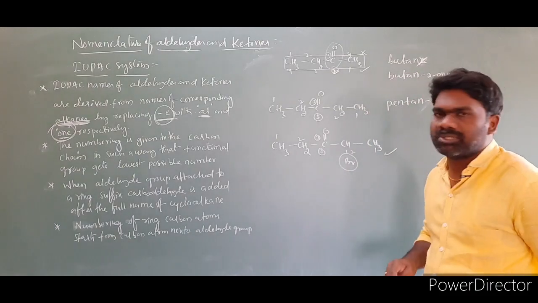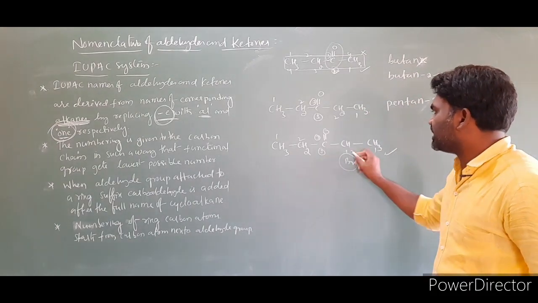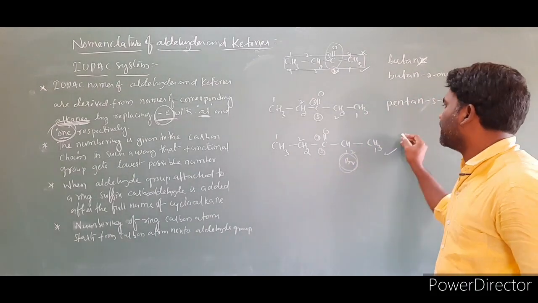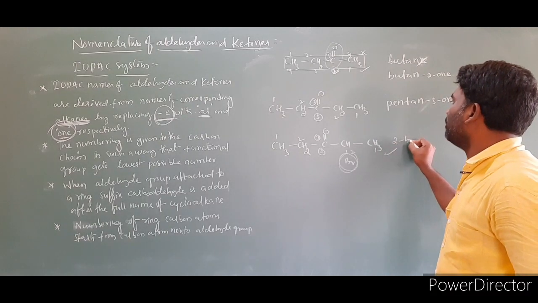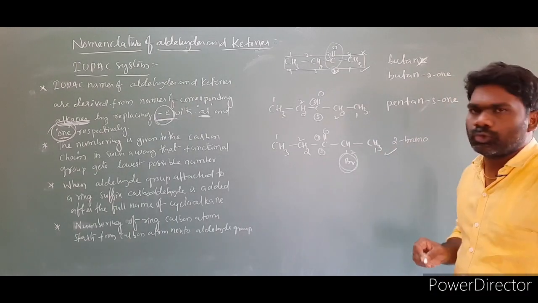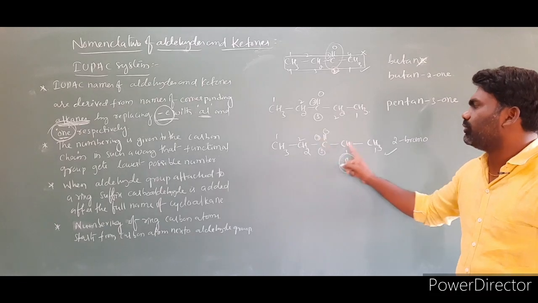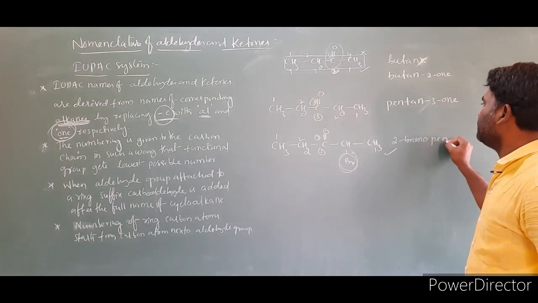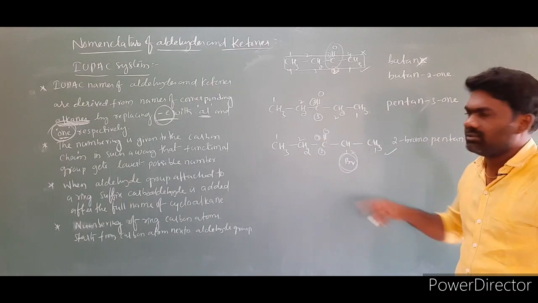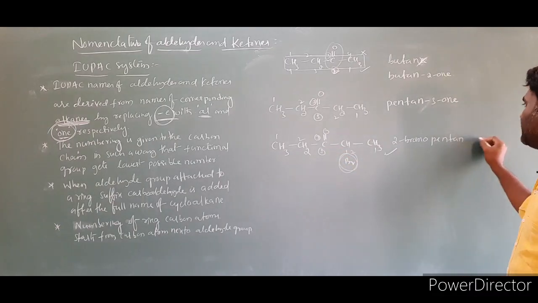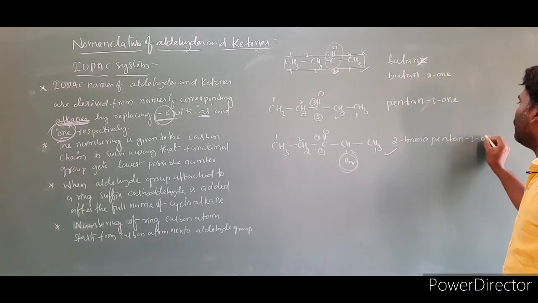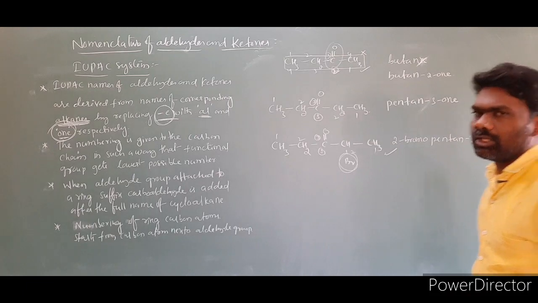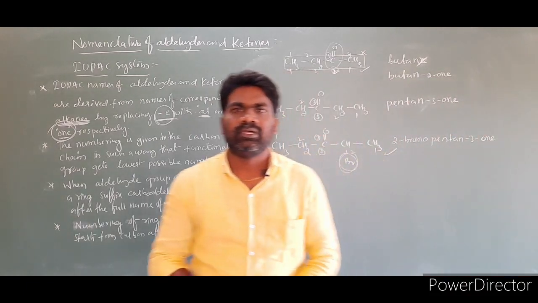Then what is the name of this compound? At second position what we have is bromine. The name is 2-bromo, 1, 2, 3, 4, 5, pentan at which position? Third position. Pentan-3-one. This is the IUPAC name of this compound.